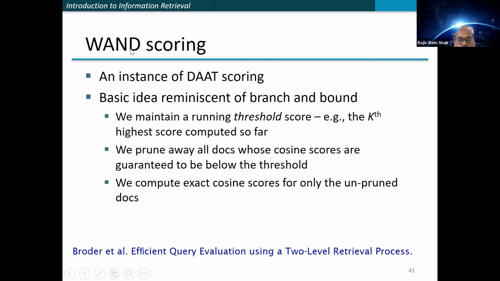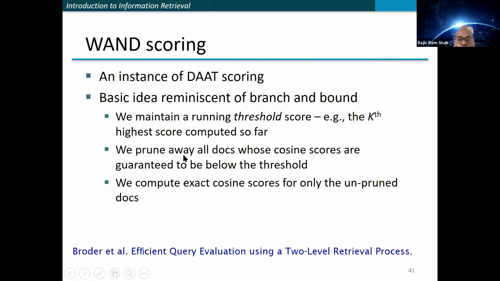So they basically use WAND scoring. WAND is a weak AND, so it's an instance of DAAT. If you recall, we discussed DAAT and TAAT. DAAT is document-at-a-time, and TAAT is term-at-a-time. So here it is based on DAAT. The basic idea is that you need to maintain a running threshold, for example, the kth highest score computed so far.